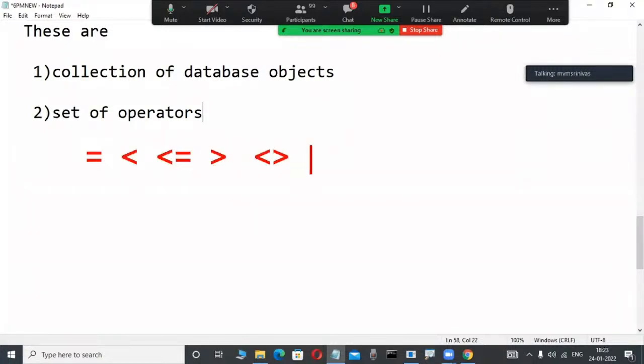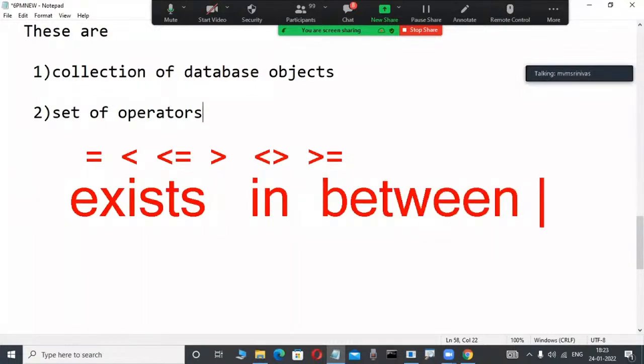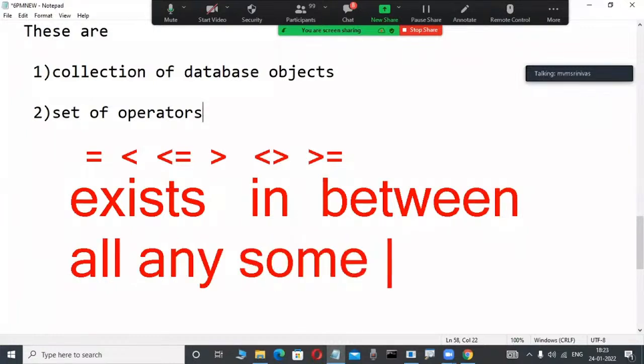These types of operators are there. But here, different operators are available in every relational data model. Suppose EXISTS is an operator, IN is an operator, BETWEEN is an operator. ALL is an operator, ANY is an operator, SUM is an operator.